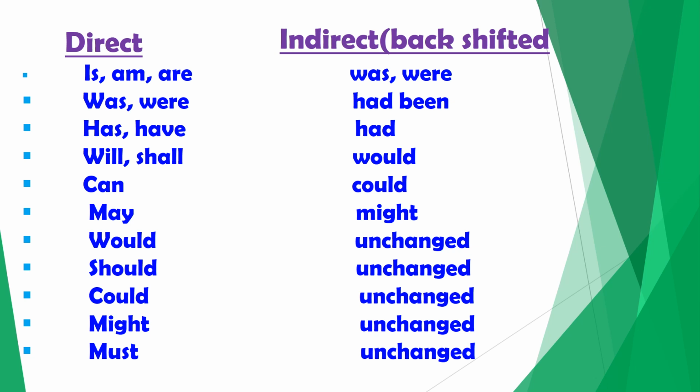When reporting verb is in past tense, is, am, are change into was, were changed into had been, has, have changed into had, will, shall change into would, can changes into could, may becomes might. Whereas modals would, should, could, might, they remain unchanged. Must remains unchanged because there is no way to backshift their tense.